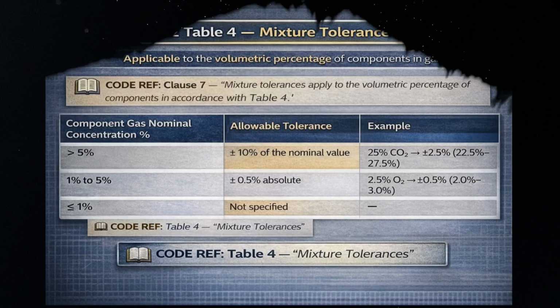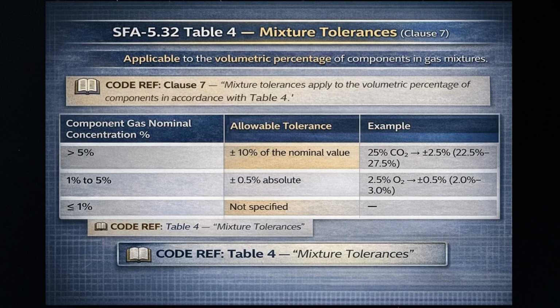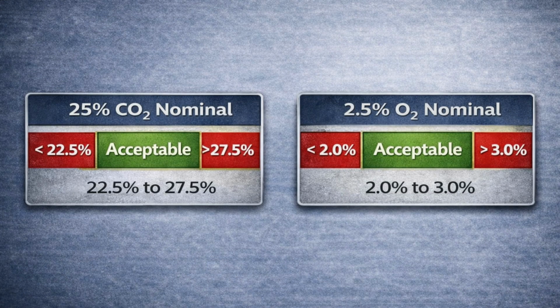Clause 7 specifies that mixture tolerances apply to the volumetric percentage of the components in accordance with Table 4. This is critical for quality control on gas mixtures. Let's use the code's exact examples. For 25% CO2, the allowable tolerance is plus or minus 2.5%, giving a range of 22.5% to 27.5%. For 2.5% oxygen, the allowable tolerance is plus or minus 0.5% absolute, giving a range of 2.0% to 3.0%.